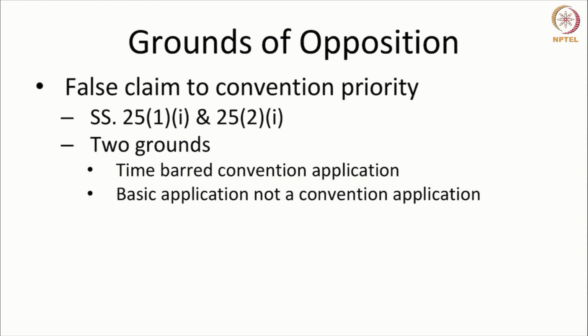Now, if the convention priority is falsely claimed, meaning you file an application in a convention country, but you do not enter within the 12 months in the other convention country, so you have not kept the 12-month period, or you seek priority from a country which is not a convention country. So this refers to a false claim to convention priority. It covers time-barred convention applications, and it also covers the situation where the basic application is not a convention application.